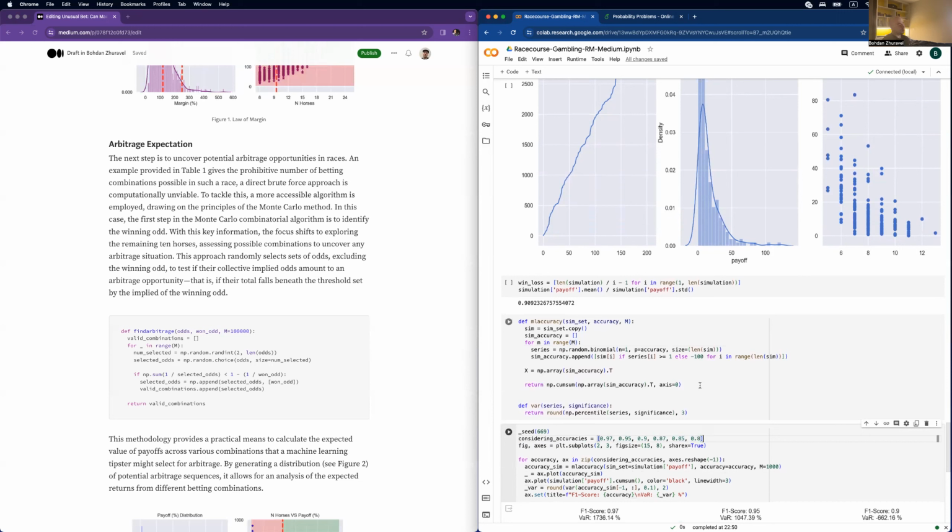What we are doing is generating, through each Monte Carlo simulation, a stochastic binomial process where the success rate of the binomial variable equals the considered accuracy.